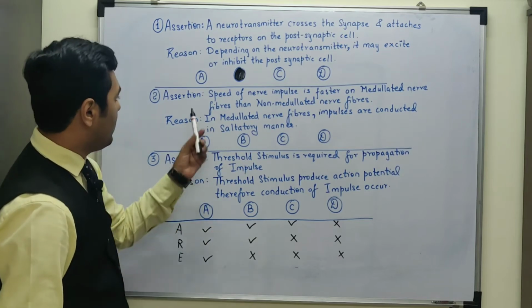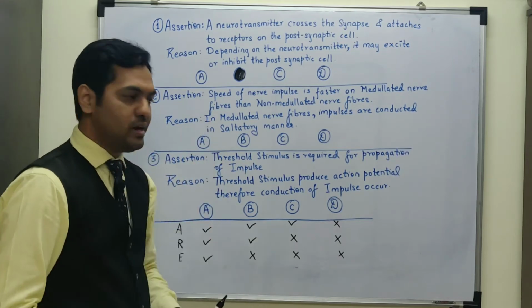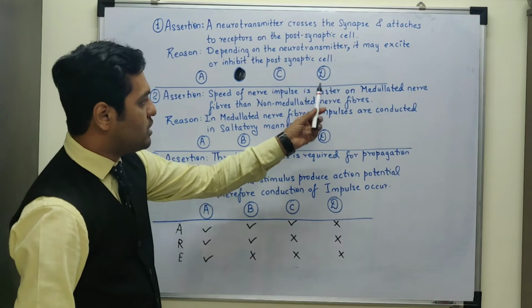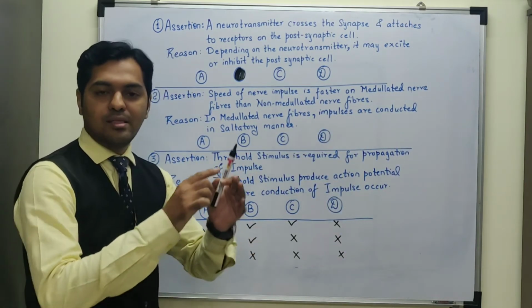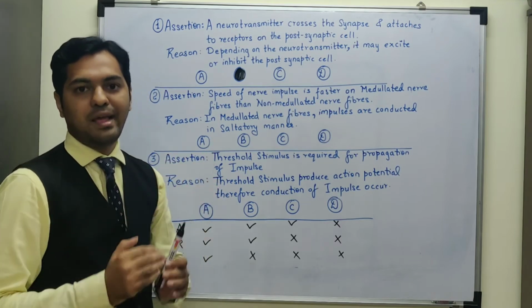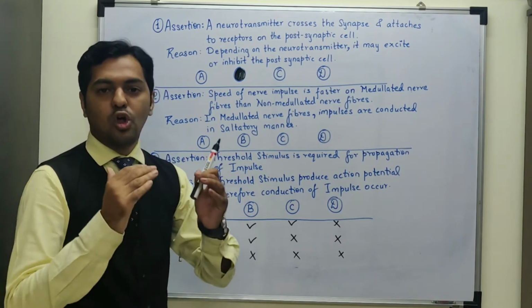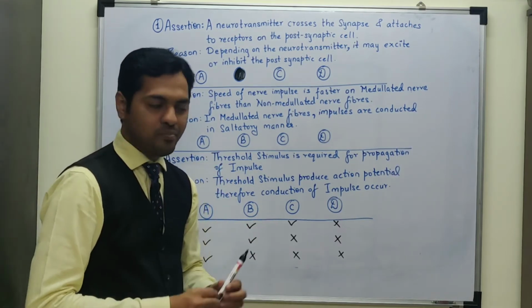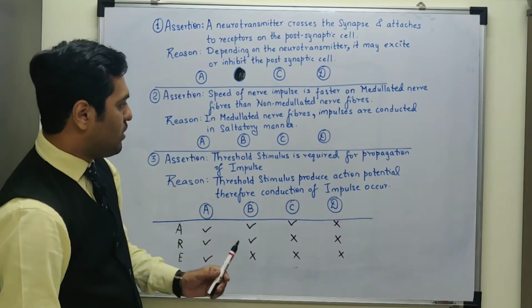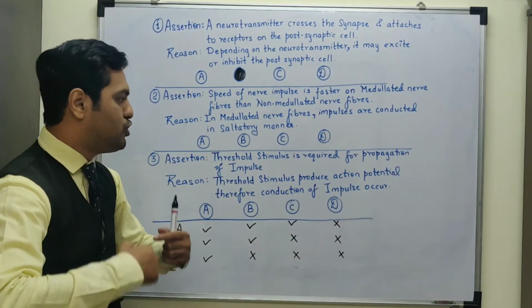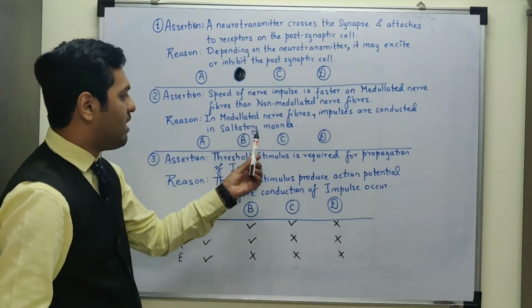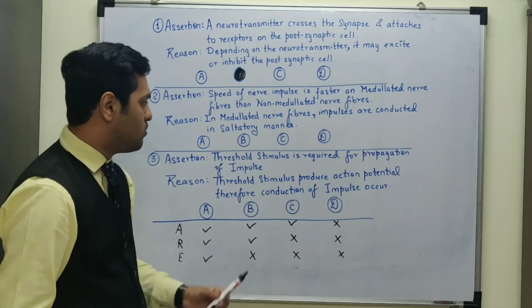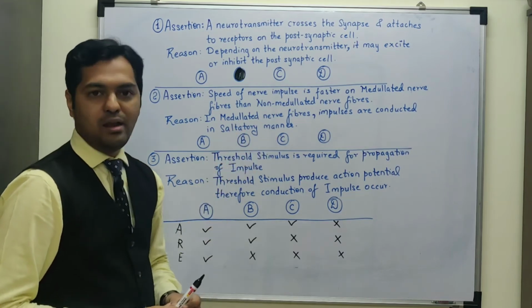In this MCQ, assertion statement is definitely correct, that the nerve impulse is faster in a myelinated neuron, wherein the myelin sheath creates certain gaps, and those gaps are known as node of Ranvier. And from those nodes of Ranvier, the impulse jumps from one node to the other node, which is known